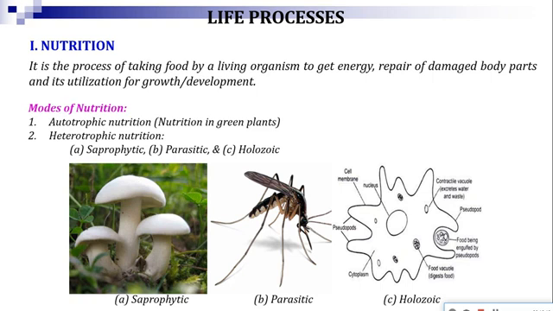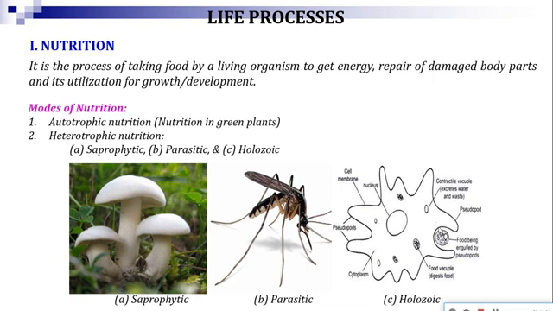So this kind of organism is known as parasite, and the mode of nutrition is known as parasitic mode of nutrition. So thus saprophyte and parasite are two different kinds of organism. The first one takes the food from dead bodies, another one takes the food from living organisms.